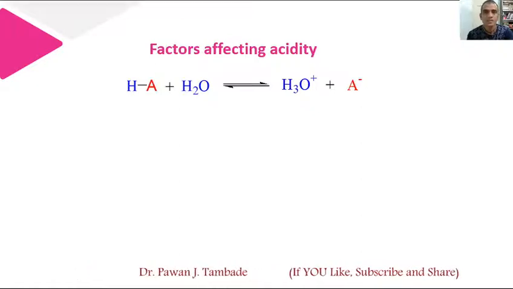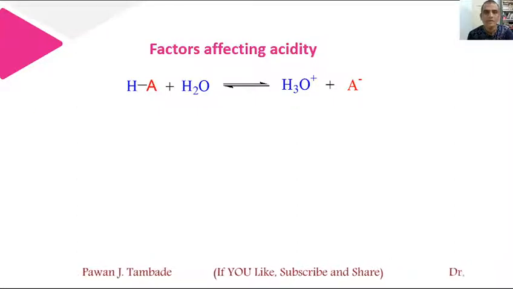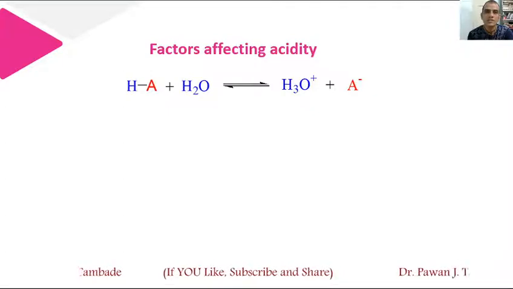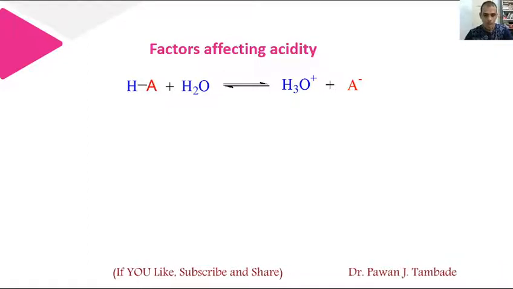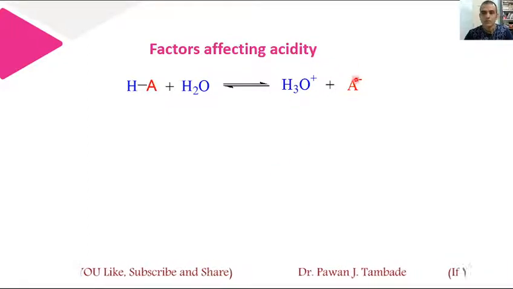So in order to understand that, first of all consider a general chemical reaction in which an organic acid abbreviated as HA is added in water so that it dissociates to form H positive and A negative. So there is a formation of H3O positive and A negative during the course of reaction.